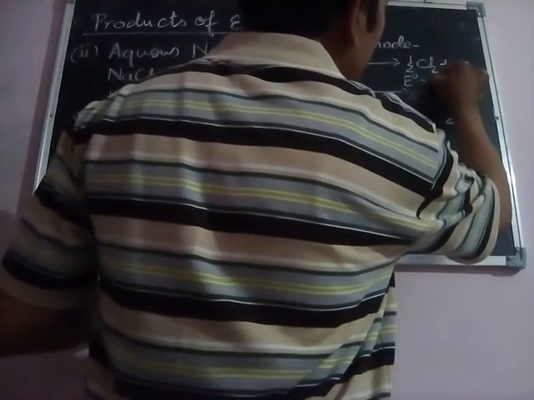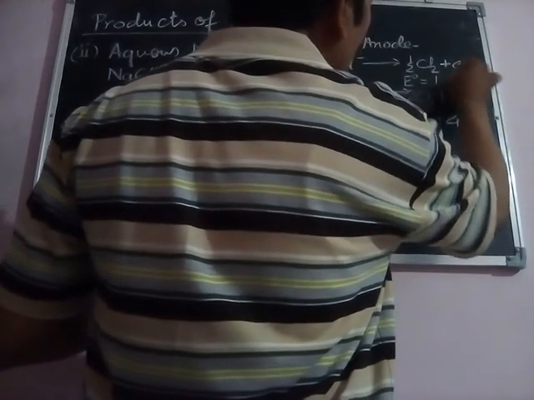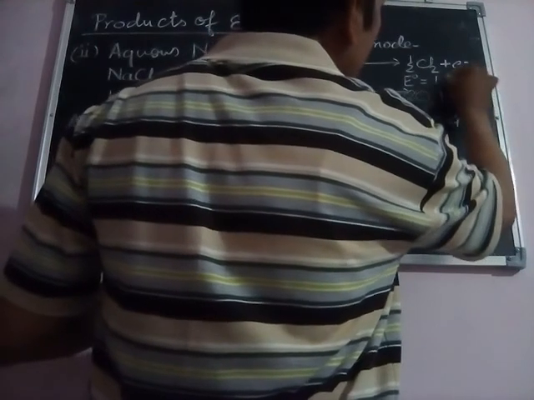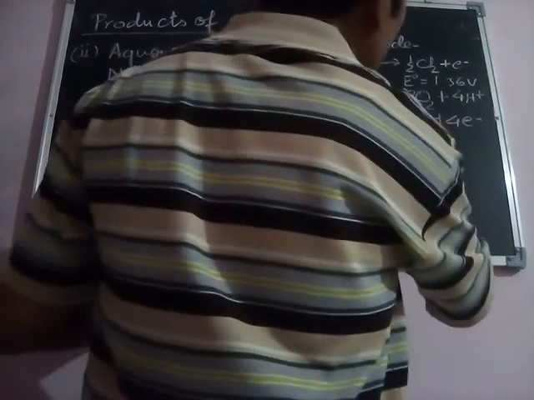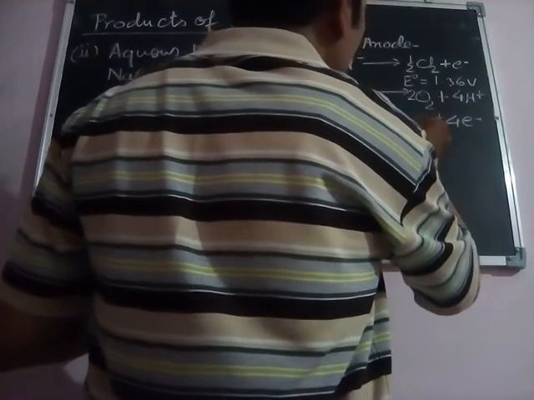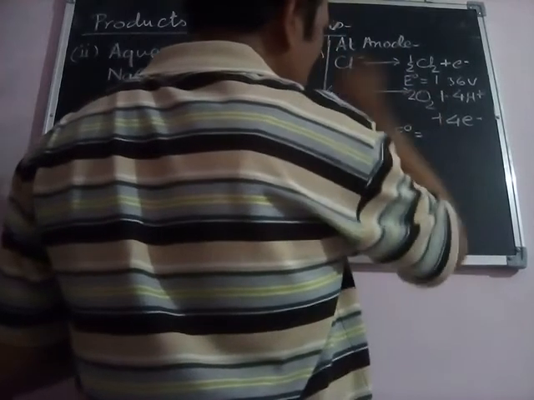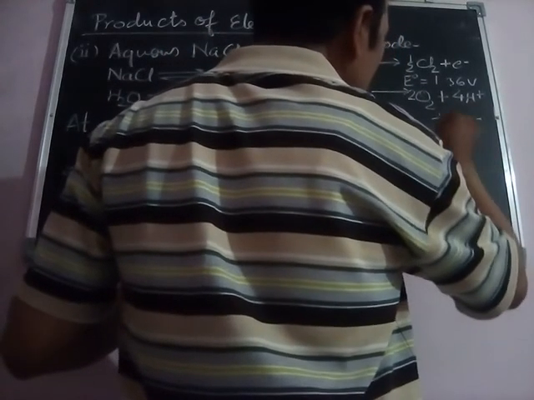You can say here about 1.36. It is 1.36 volt, and here the reduction potential of the electrode is given. The oxidation potential of this electrode, or this anode, for the hydroxide ion will be 1.23 volt. This is given in our textbook.